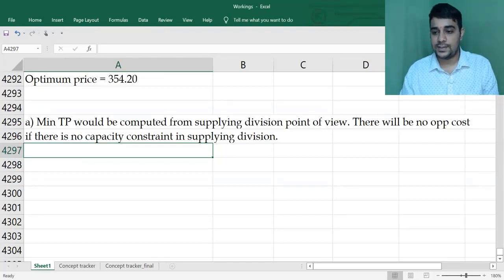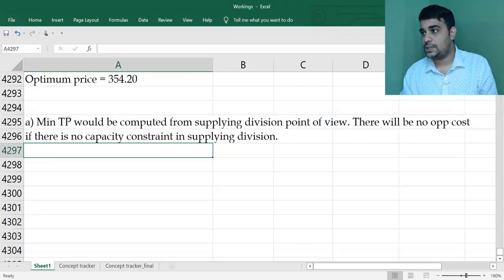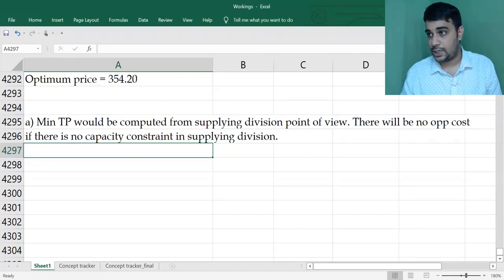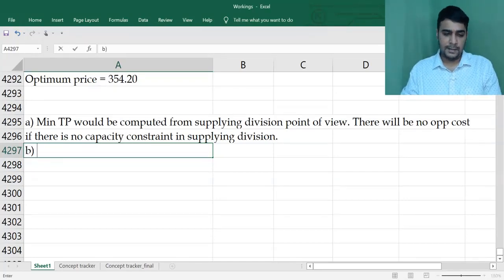There is no capacity constraint in the supplying division. If you have adequate capacity, opportunity cost cannot be charged. Point number B, maximum transfer price.